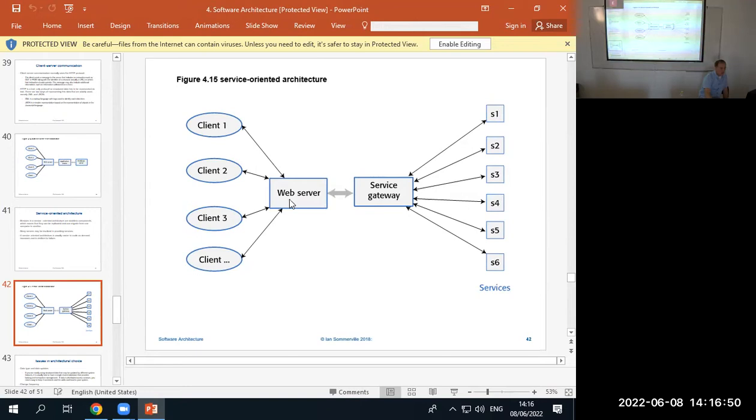Okay, so here we have the web server, which has like 6 different services, service 1 through 6. And it goes to a gateway to ask for those services. Now, it could be that there'll be multiple versions of service 1.